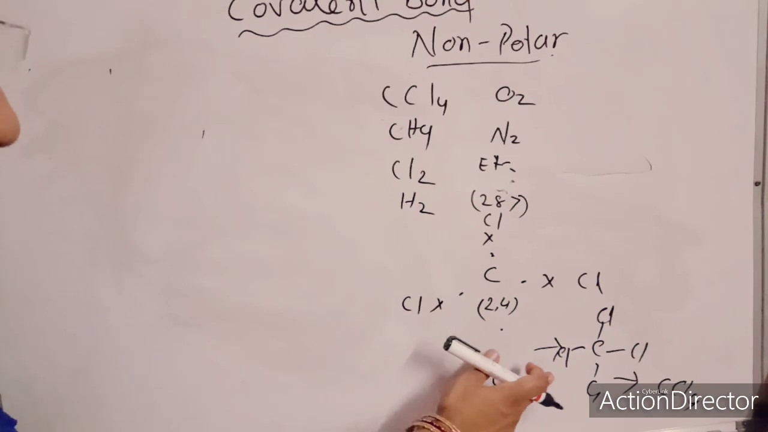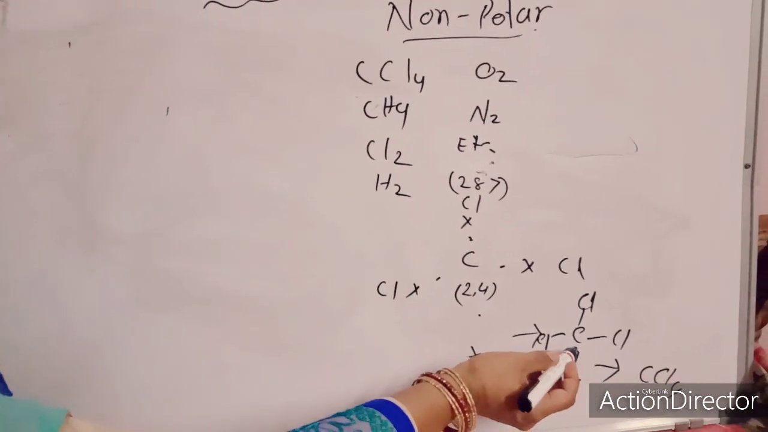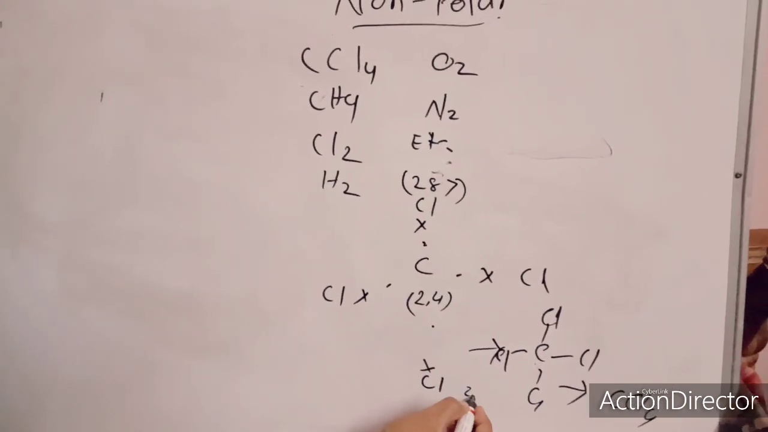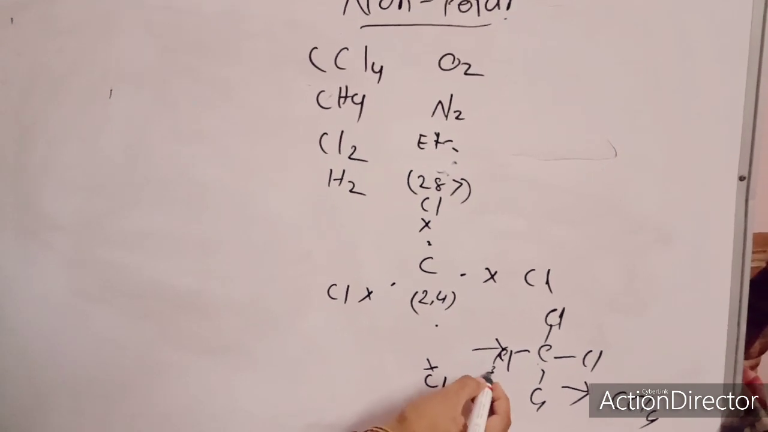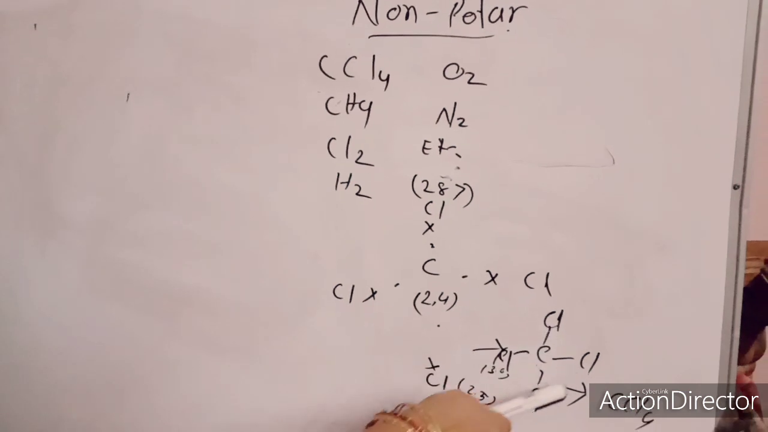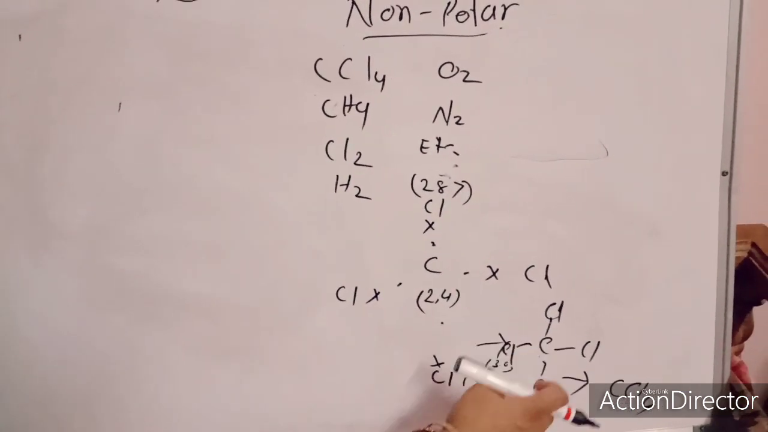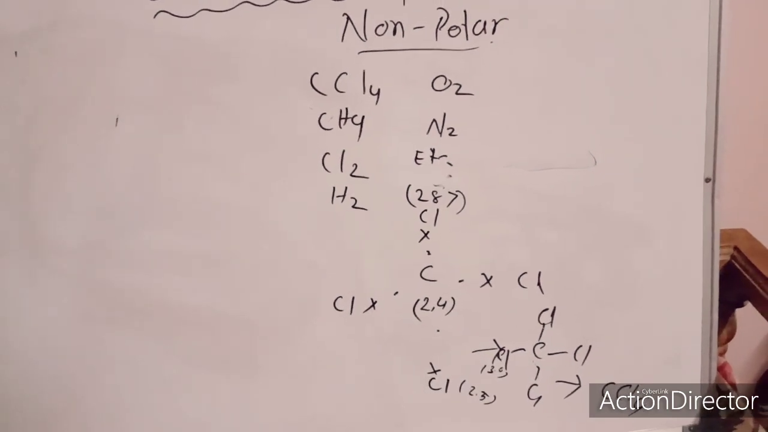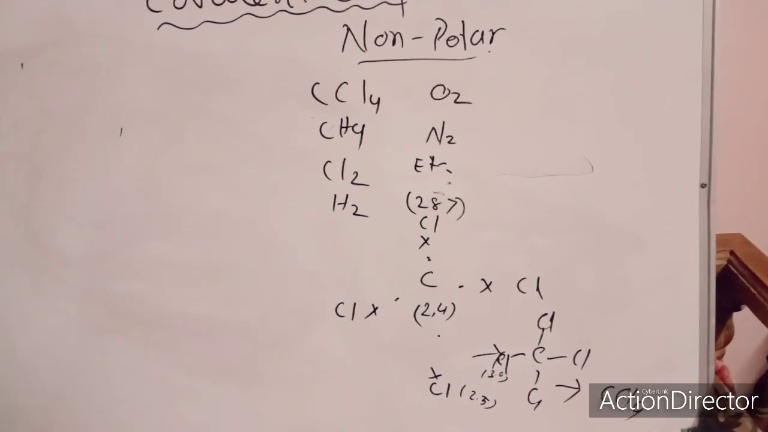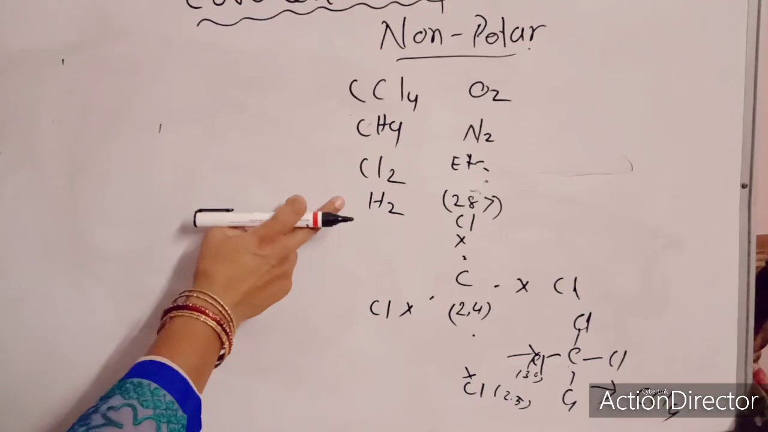Here you can ask why it is non-polar, because two causes are there. Carbon has electronegativity 2.5 and chlorine is 3, almost nearer. And the chlorine atoms are attracting from 4 sides, so the electronegativity balances each other; that's why it is non-polar. Then oxygen and all other elements you know properly.